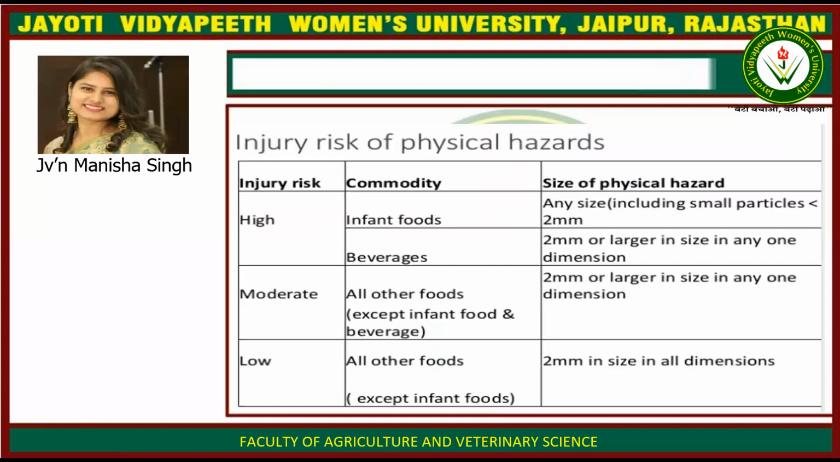Then the injury risk of physical hazards. Injury risk is of three types: high, moderate, and low. The commodity is infant foods, beverages, or the size of the physical hazard. For example, high risk is in infant food, any size including small particles, that is 2 mm, and in beverages, 2 mm or larger in size in any one dimension. Then moderate is all other foods, that is, except infant food and beverages, that are 2 mm or larger in size in any one dimension. Low is all other foods, except infant foods, with hazards under 2 mm in size in all dimensions.